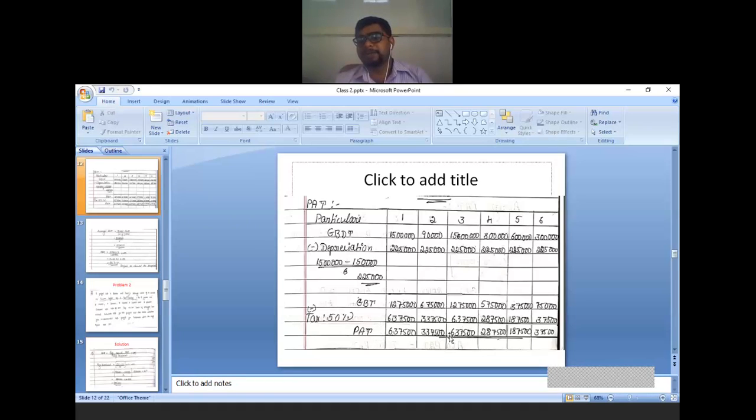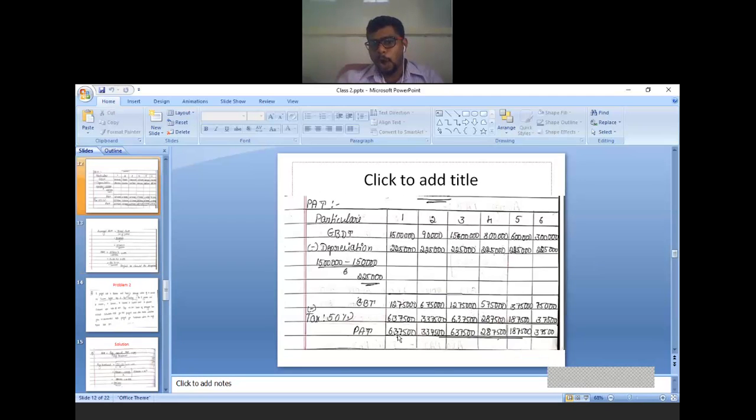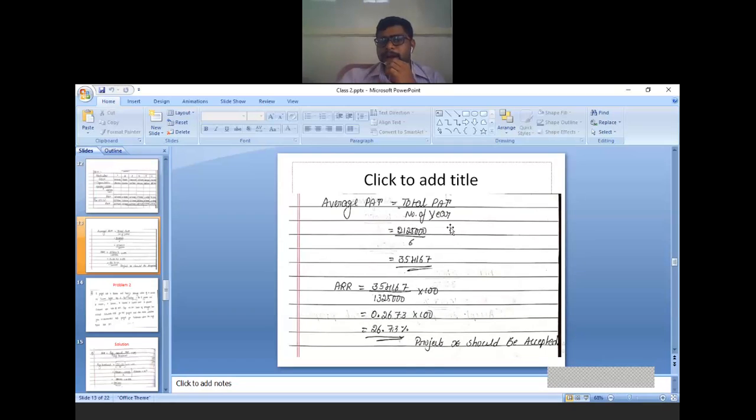This is just PAT, but we need average PAT. So in the next slide we will calculate the average PAT. Observe the calculation. Average PAT is equal to total PAT. How to get the total PAT? Add all the years' PAT, from the first year till the 6th year, so that you get total PAT, divided by number of years, 6. So average PAT is 3,54,167.